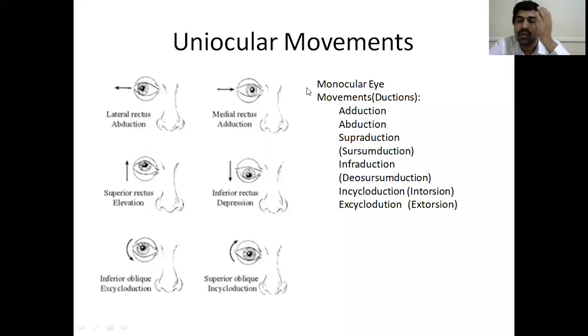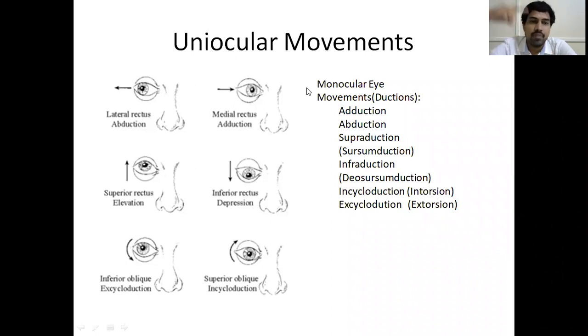So first, while testing uniocular movements, you close one eye. You put your finger in front of the eye and ask the patient to follow your finger. Ask the patient to keep his head fixed and only turn the eyeball. Don't ask him to turn the entire head. Ask the patient to sit straight, let him keep his head straight. Just put the finger here, move the finger and ask him to follow it this side and that side. If you go outside, that is called abduction, which is an action of the lateral rectus muscle. And if you come inside, that is medial rectus or adduction.